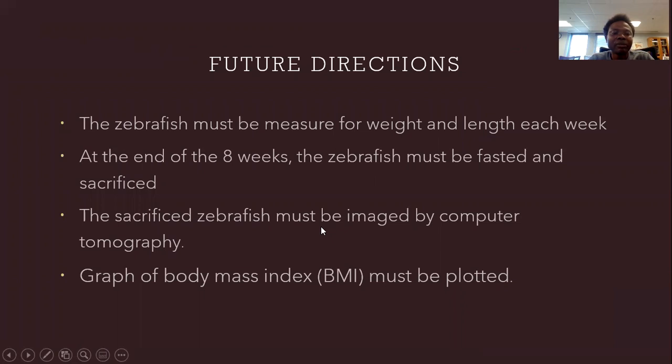So future direction: zebrafish must be measured for weight and length each week. At the end of the 8 weeks, the zebrafish must be fasted and sacrificed. The sacrificed zebrafish must be imaged by computer tomography. A graph of the body mass must be plotted.